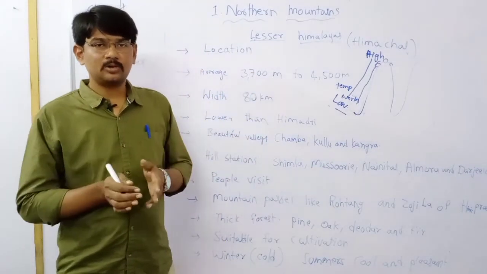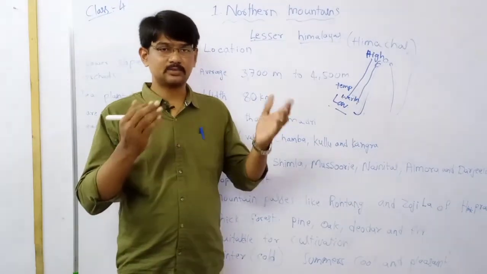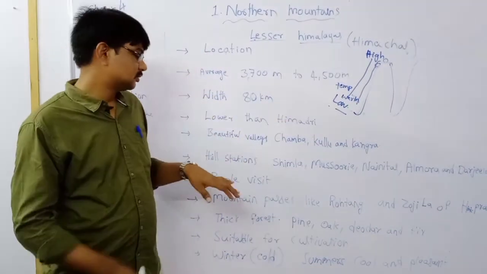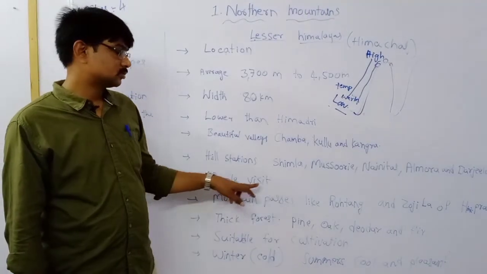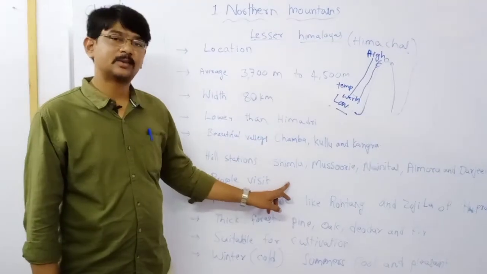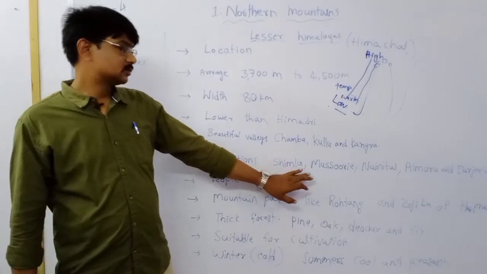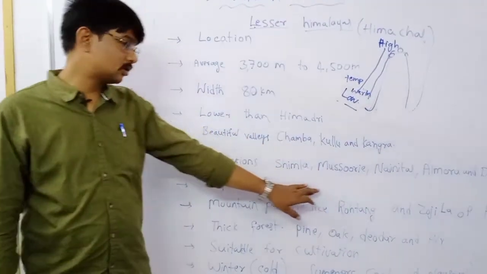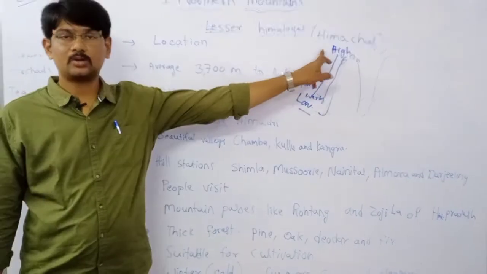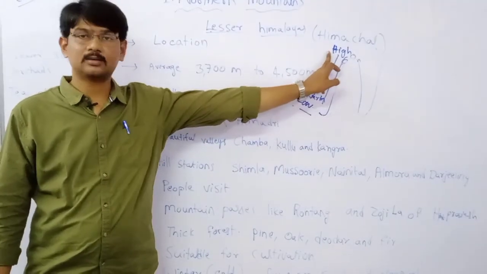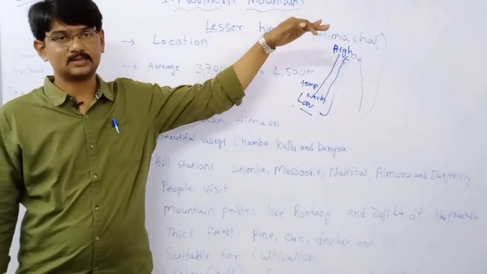Some rich people, who are blessed with good money, go to hill stations in the summer season. Why? Even in summer, these hill stations remain very cool. Why? They are located at high altitudes on mountains.